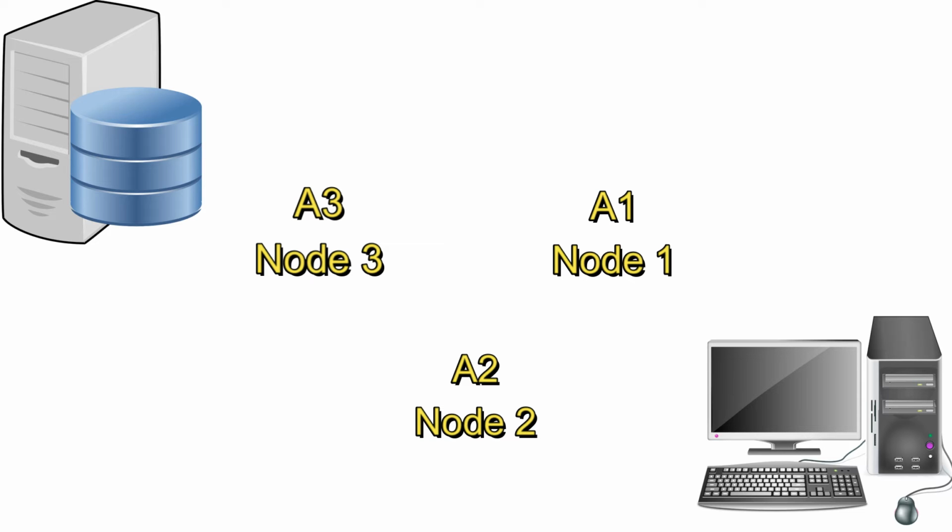Node 2 does not know anything about this message, and node 2 forwards the message to node 3, and node 3 has the A3 key. The A3 key will decrypt the message. Now the message is fully decrypted. Now node 3 forwards the message to the dark web server. This is how the onion routing protocol works. It works on layers of encryption, making it hard for anyone in the network to track anyone.